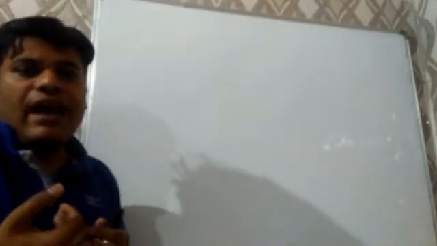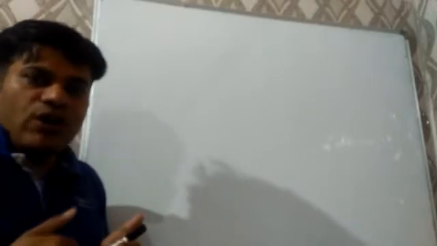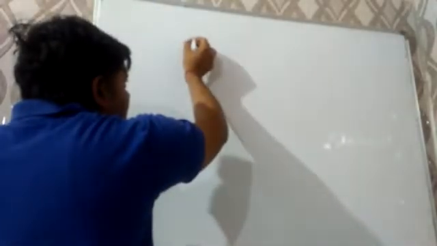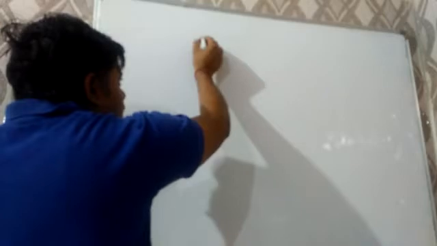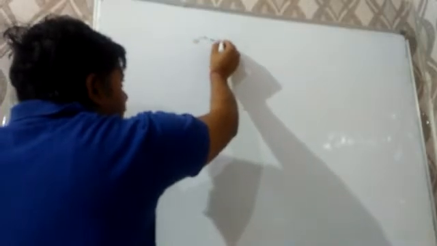But before that, an experiment was done by Rutherford, and in that experiment, Rutherford bombarded fast moving alpha particles or helium nuclei on a thin gold foil. Thickness of that gold foil was 10⁻⁴ mm. And after passing through the thin gold foil, the alpha particles are observed on a photographic plate.